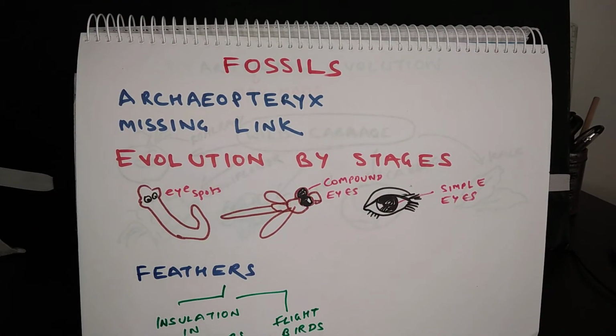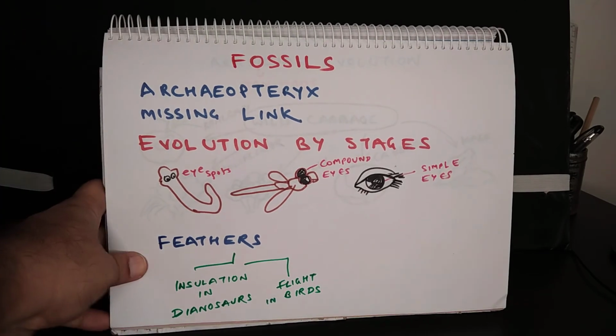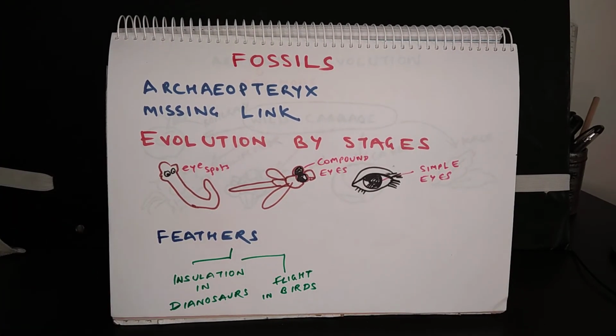Fossils. The preserved remains of organisms from the distant past are called fossils. So many fossils have been found, and they tell us a lot about those organisms which no longer exist on earth, which have become extinct. Say, for example, dinosaurs: we could come to know about dinosaurs because of fossils. Some fossils also give a clue of a missing link, which establishes the relationship between two groups.